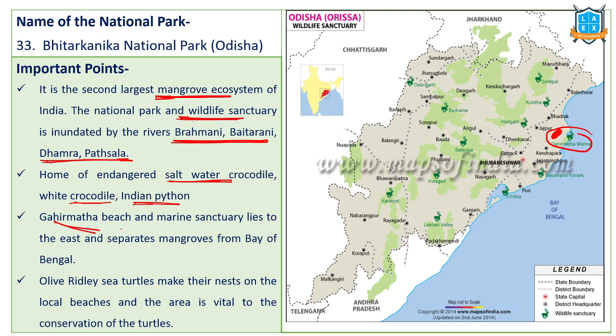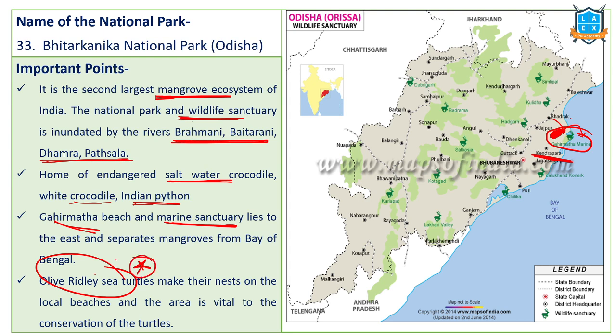Gahirmatha Beach and Gahirmatha Marine Sanctuary lie to the east of this Bhitarkanika. On the east side of Bhitarkanika, we have the Kendrapara region, which is also one of the biodiversity areas. Anyway, to the east of this Bhitarkanika region we have Gahirmatha Marine Sanctuary. Olive ridley turtles, very important.